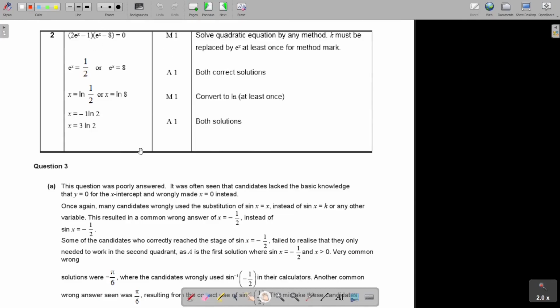What I want you to see here is they show you for the factorization, they gave you 1 mark. If you came to this, they gave you another mark. If you came to this, and then for the final answer, they give you 1 mark if you have both correct. So this is why I'm showing you the exam report, because I want you also to see where they are going to allocate the different marks. And then you can see why the worked-out solutions are so important.